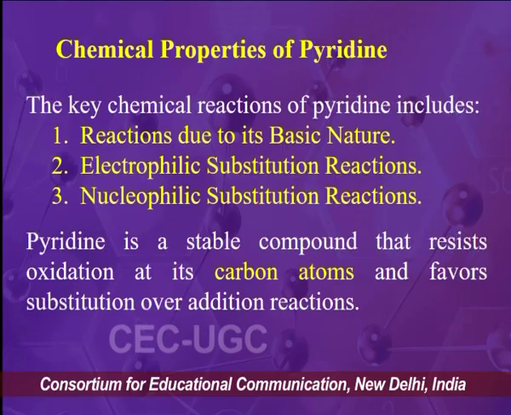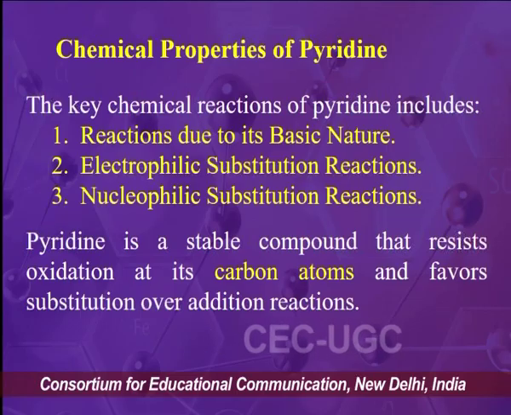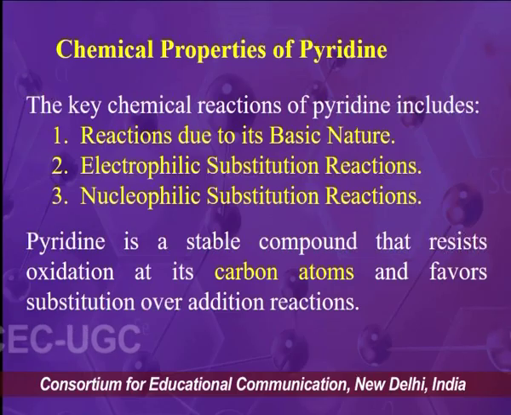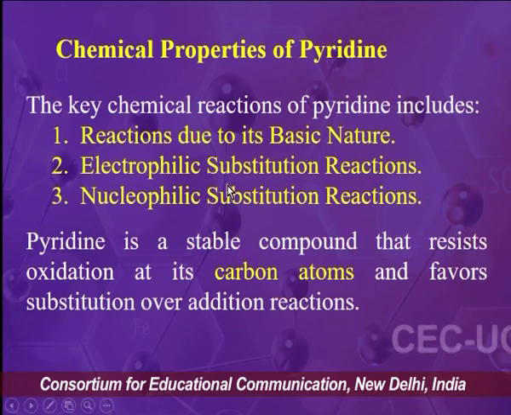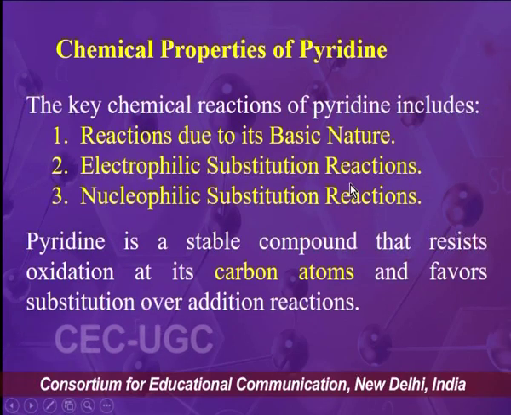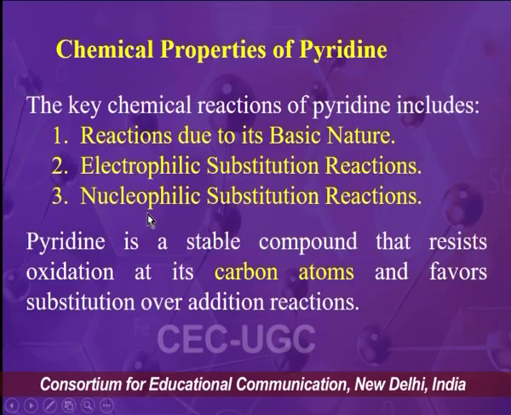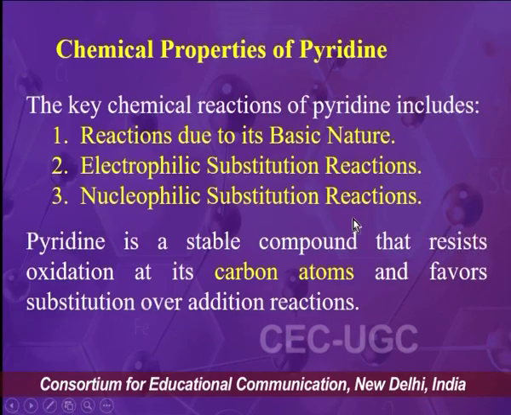Now we are going to study the chemical reactions of the pyridine molecule. The pyridine molecule shows three kinds of reaction. First, reactions due to its basic nature; the second type of reaction which is feasible on pyridine is electrophilic substitution, and the third kind is nucleophilic substitution.